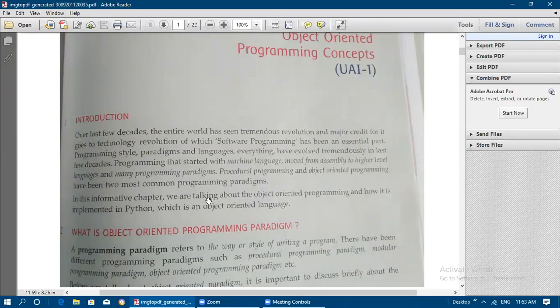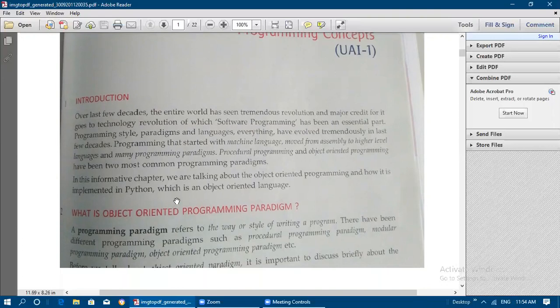Okay, so in this chapter we are going to talk about object-oriented programming and how it is implemented in Python, which is an object-oriented language. So Python is an object-oriented language. Compared to the procedural paradigm, the object-oriented programming paradigm has some additional features. Due to that, the Python programming language is popularly used by most of the industries nowadays, which is an object-oriented language.